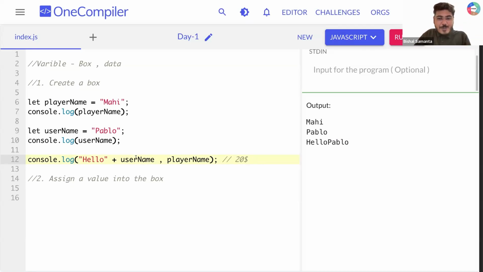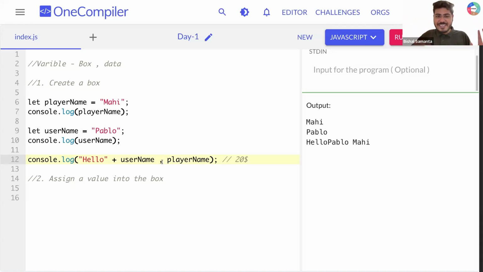Hello plus username, comma, player name. What am I supposed to get? So hello plus username is supposed to give me hello Pablo without any space, right? Because I'm using a plus here, so space should not be there. And after that, I'm adding a comma, which means a space, then player name, which is Mahi. If I run this, can you see here? Hello Pablo and then Mahi, having a space because I have used a comma here.